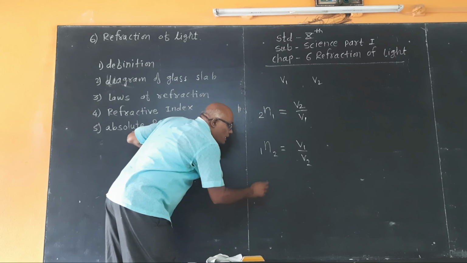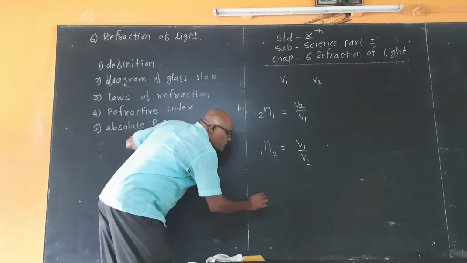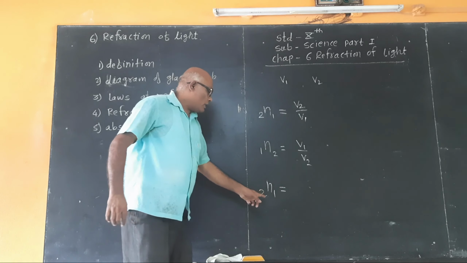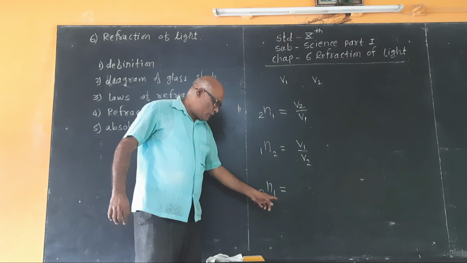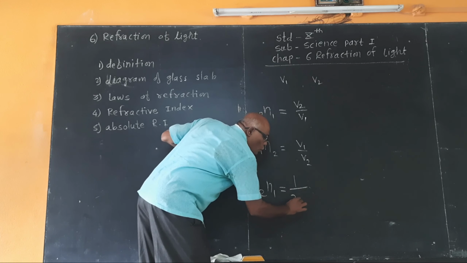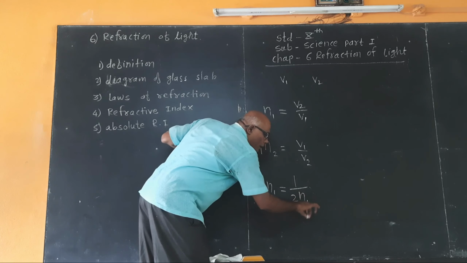The relation between these two formulas is: 2nu1, the refractive index of the second medium with respect to the first medium, is equal to 1 upon 1nu2, the refractive index of the first medium with respect to the second medium.